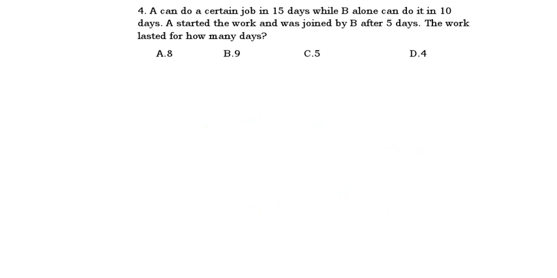Now the last sum. A can do a certain job in 15 days while B alone can do it in 10 days. Means again the same. A has done the work in 15 days, B in 10 days. How to form the equation? I told you, the first step is this: split into two parts, one is A, one is B, whole work is equal to 1. A has done it in 15 days, so in the denominator of A I am writing 15. Near B I am writing 10 days. Next step we shall read now.